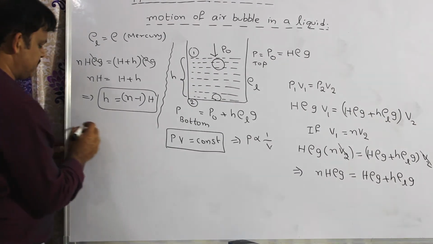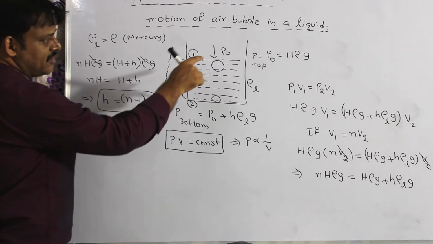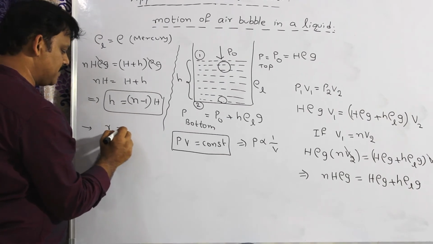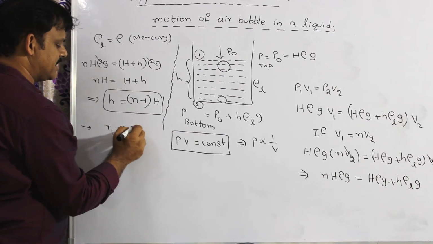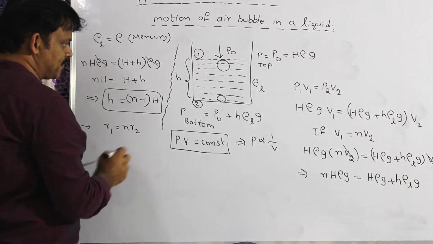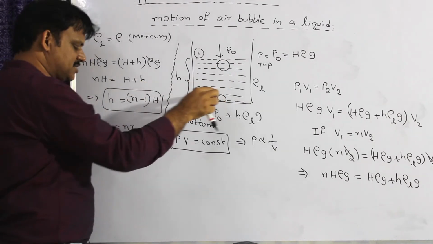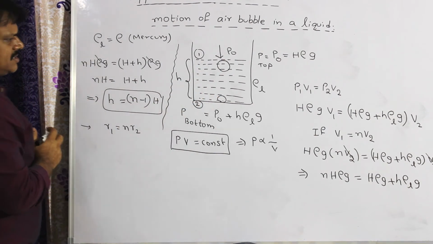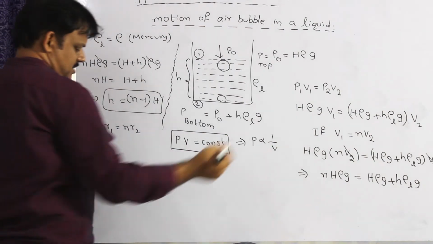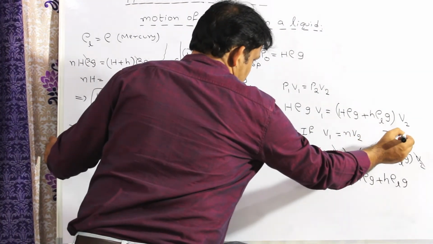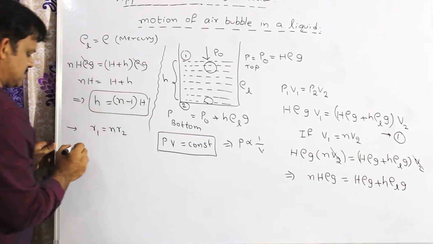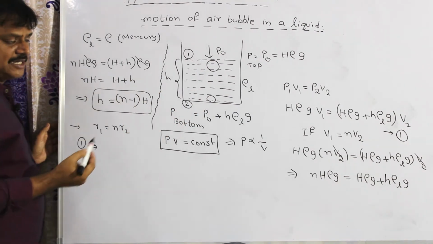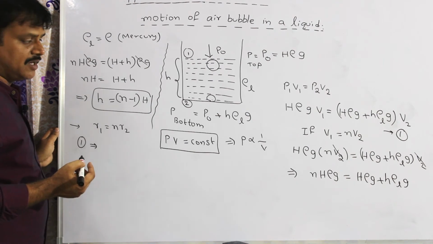Suppose sometimes they will give you that the radius of the air bubble becomes n times the radius at the bottom. Radius of the bubble at the top becomes n times radius of the air bubble at the bottom. In this case, what I can write is the same expression. Let me call this equation number 1. Equation 1 can be expressed as, in place of volume, since the air bubble is of spherical shape, I can write volume of a sphere formula 4 by 3 pi r cube.